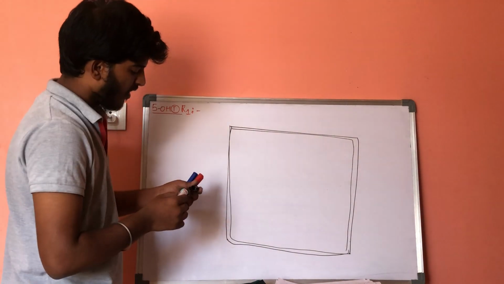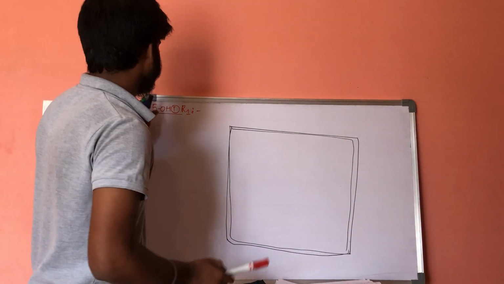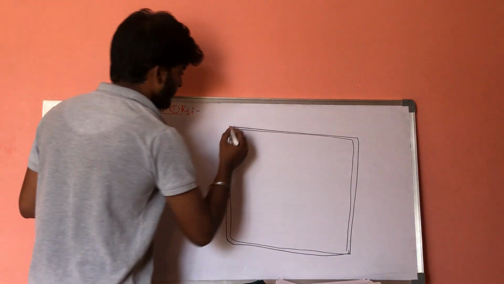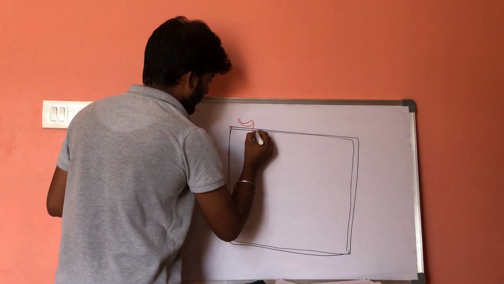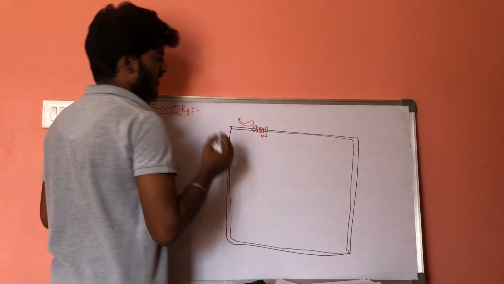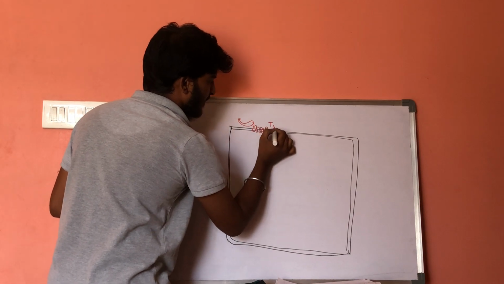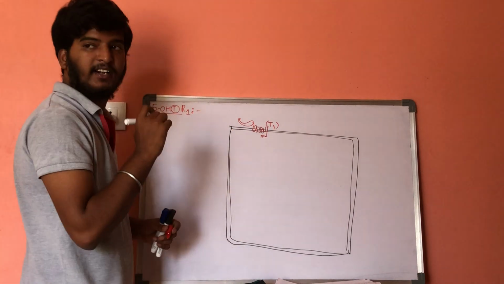On its surface, it consists of receptors for serotonin. Let us consider this is a type 1 receptor.